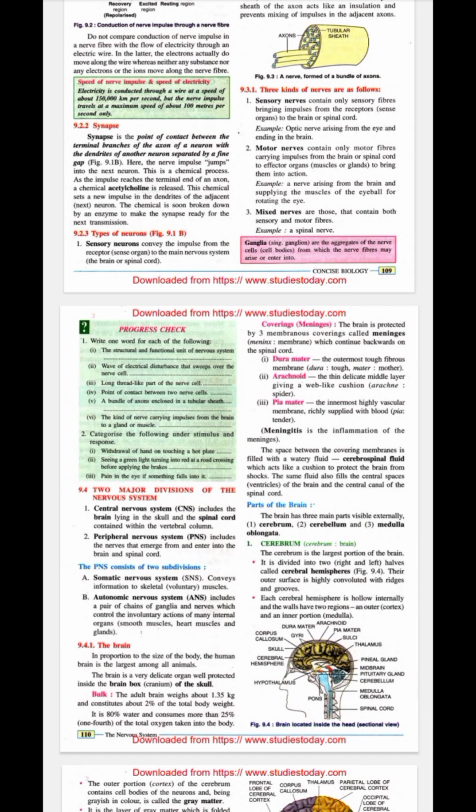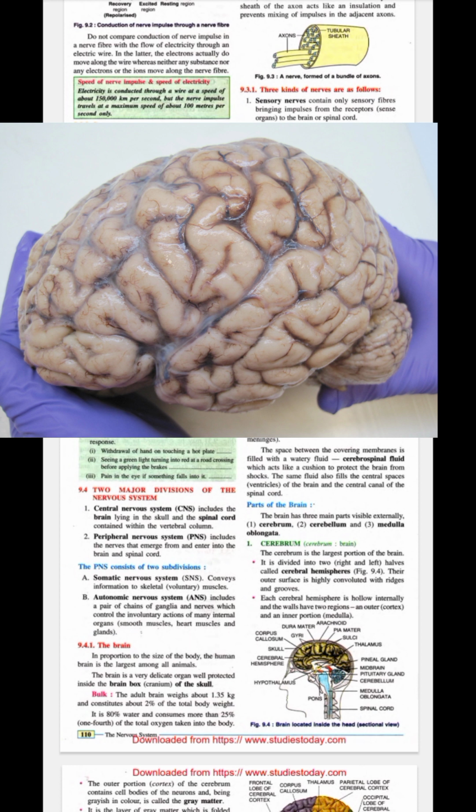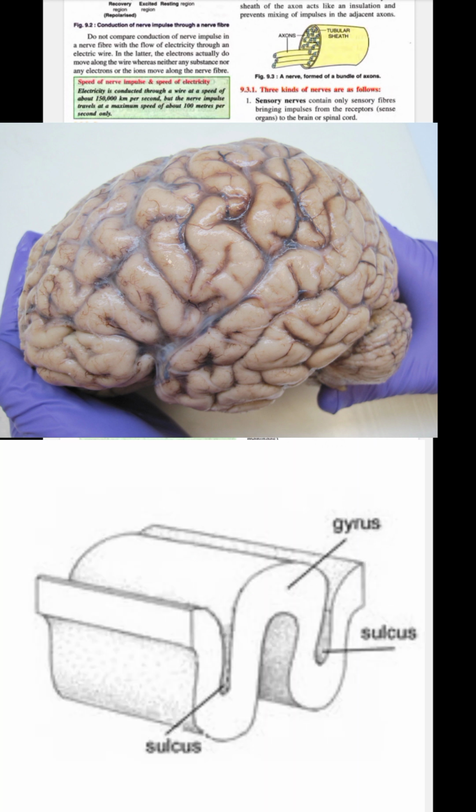So there are folds in a brain, as maybe you have seen in movies or in cartoons. The brain is not a smooth structure, it has folds, convolutions are there. So those convolutions, the folds, are known as gyri, and the grooves, the space in between, those are known as sulci. Okay, gyri and sulci. The creases, the thin line-like structures, those are called sulci.